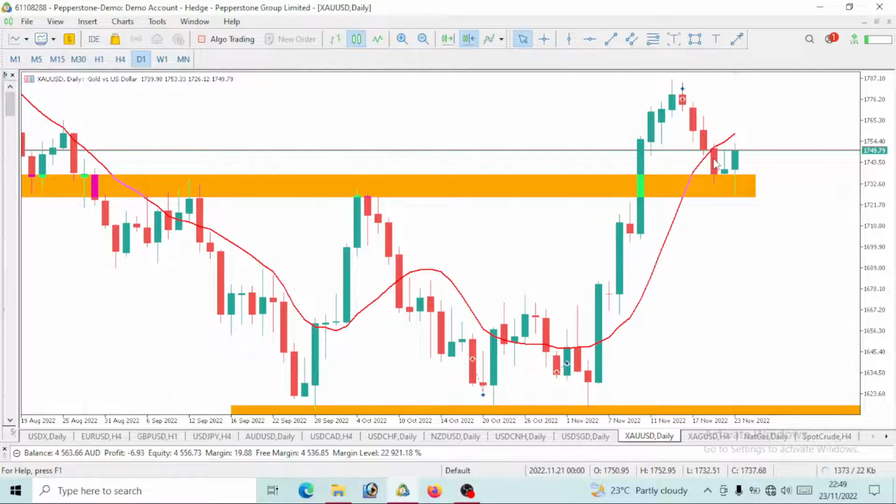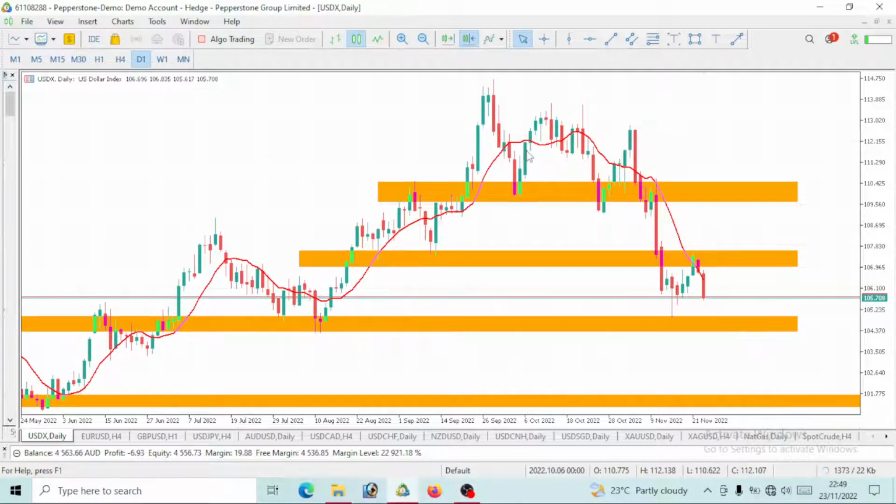This means that if there is a bullish move on the USD index or DXY, you would expect a bearish move on our gold. But once this USD index or DXY is giving us a bearish move, then be expecting a bullish move on our gold. Now let's analyze this USD index itself.